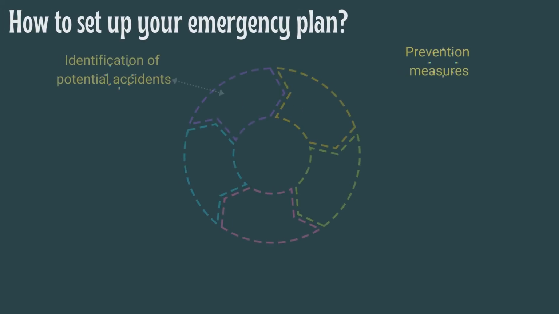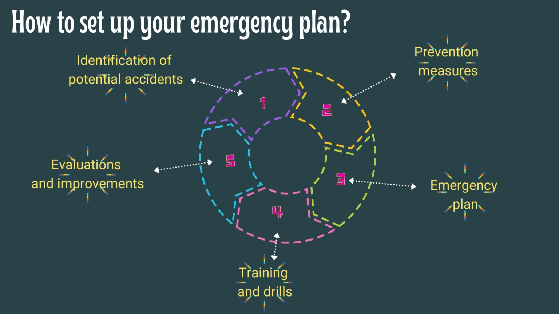How to set up your emergency plan. Based on ISO 14001, there are 5 main steps that can be used to set up the emergency plan. For step 1, the organization has to identify the specific potential accident related to your circumstances and type of activity. Second step, you have to discuss with your personnel the preventive measures related to every type of accident. Based on ISO 14001, the emergency plans shall include actions to prevent and mitigate associated environmental impacts.